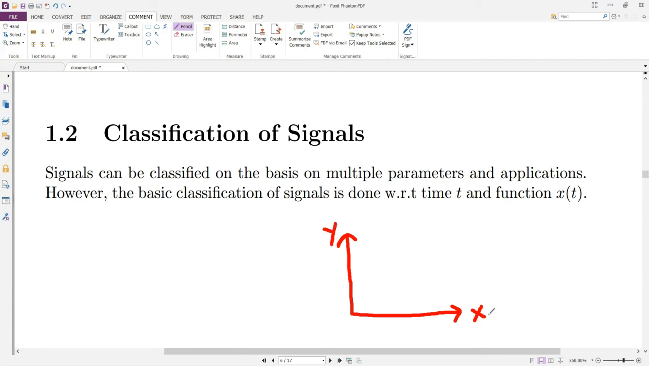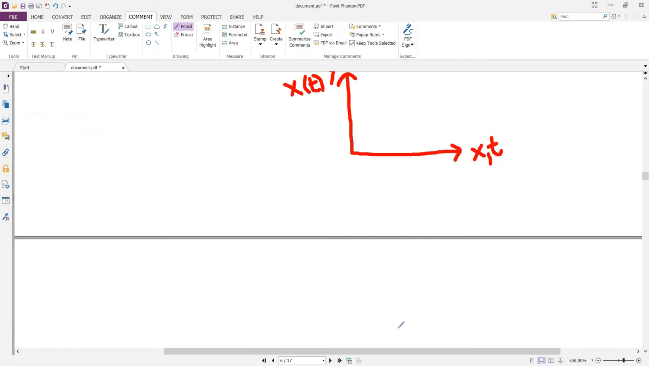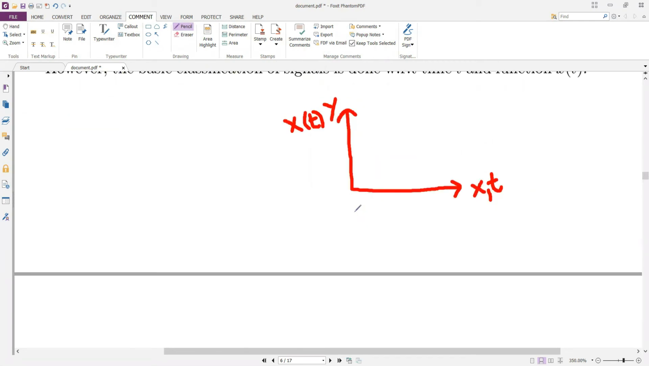Now let's suppose we replace x by t. The x-axis, or the independent variable in this case, is time, and the function that represents the signal is x of t, placed along the dependent variable, or the y-axis. Based on this nomenclature, any signal can be classified into different types. A signal can be classified with respect to time, as well as with respect to the values of the function.